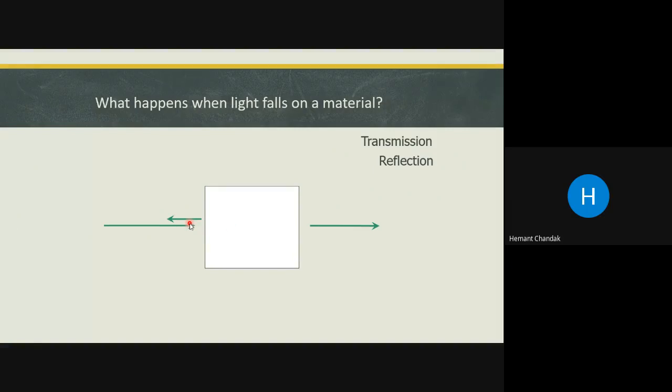Now what happens next? There is a possibility that, look at this arrow, I will repeat again. The arrow goes into the substance and vanishes, meaning it is absorbed by the material. So the third possibility is absorption. And the fourth possibility is luminescence. Luminescence means, as we have seen in photochemistry, that the substance absorbs light and emits certain radiation out of it. So it can emit the light in the form of luminescence.